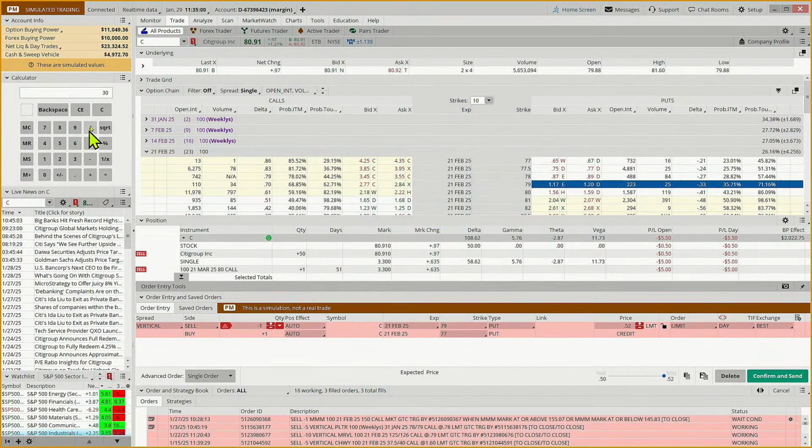If we did 30 divided by 70, that's 43. And so you might say, well, I'm going to pay more if I do more contracts, so I'm going to pay more in commissions. It's how confident are you that it's going to be above the strike? And if you're paying more in commissions, it's $1.30 in transaction fees to get in and $1.30 to get out. But then you're making the equivalent of maybe $8 more a contract. So you're still ahead to do the narrower strike widths.